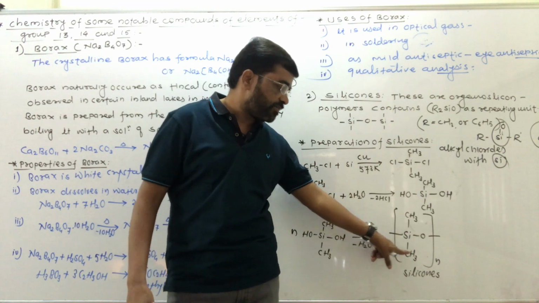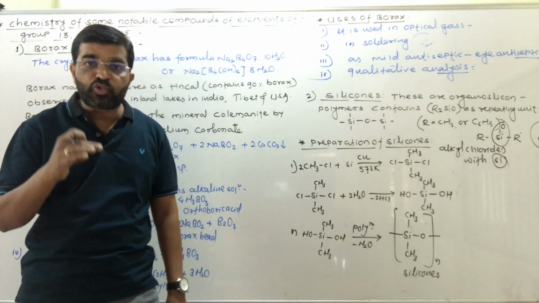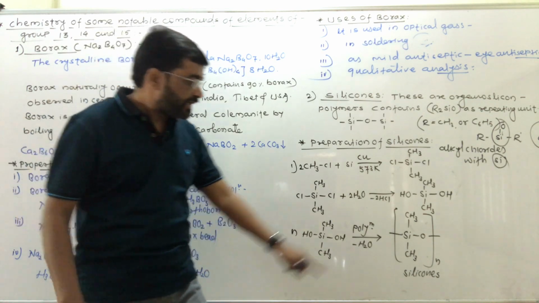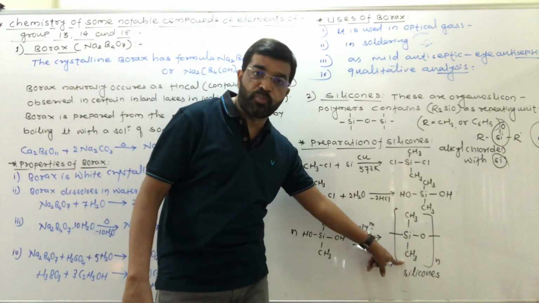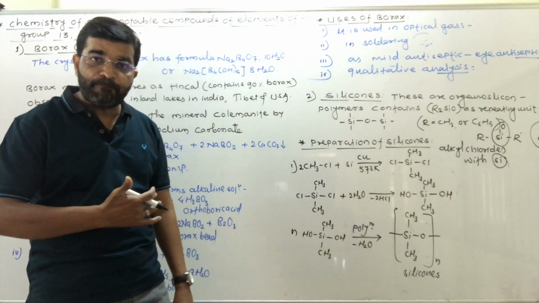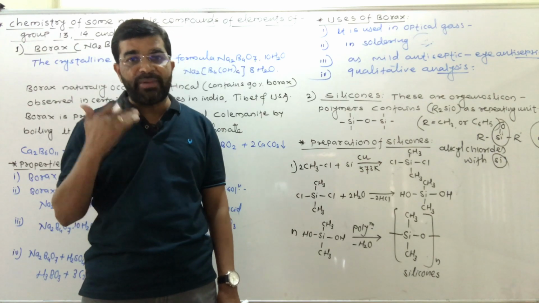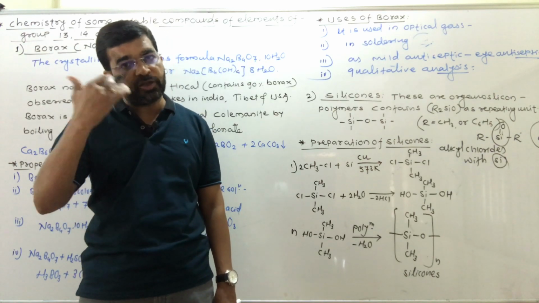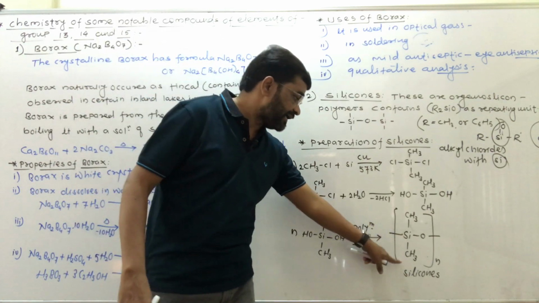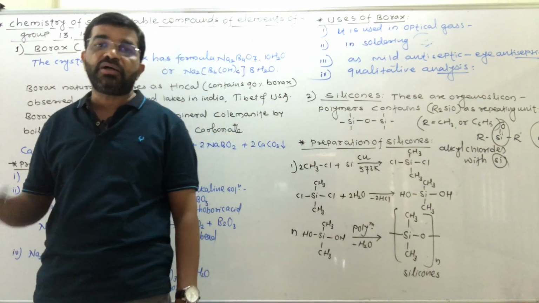So this is nothing but n times R2SiO. Here R means methyl group, and therefore silicones are formed. They are polymers, meaning that they contain many repeating similar units.